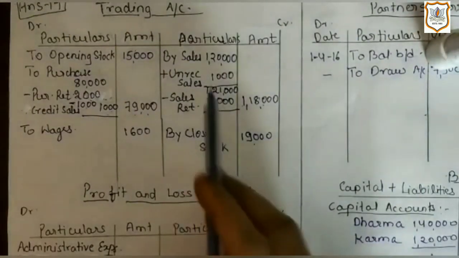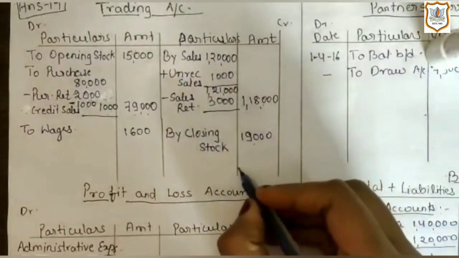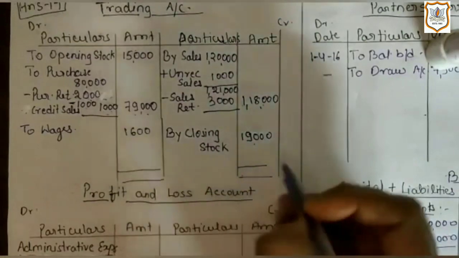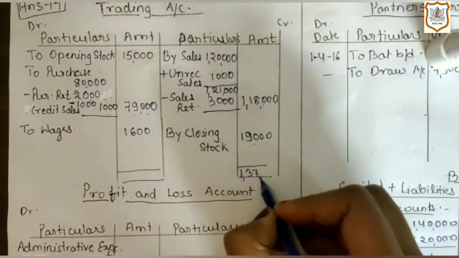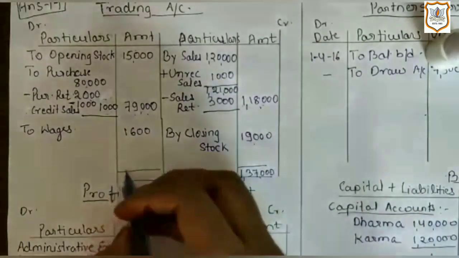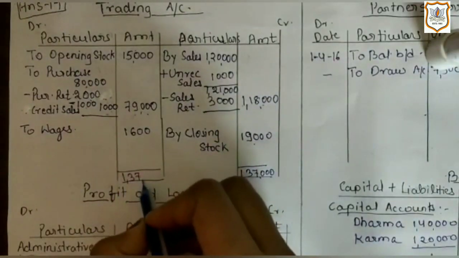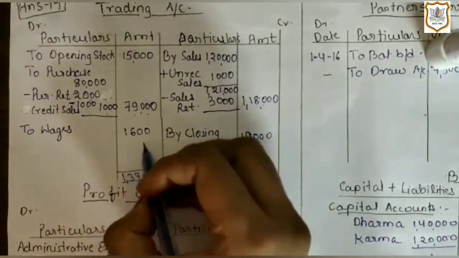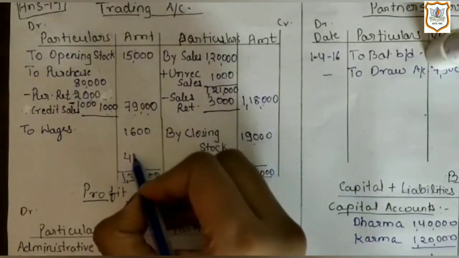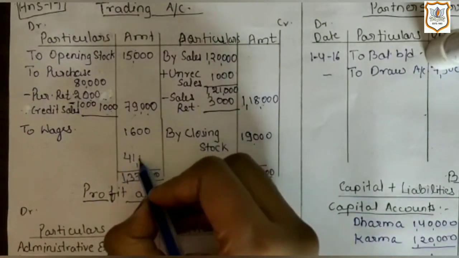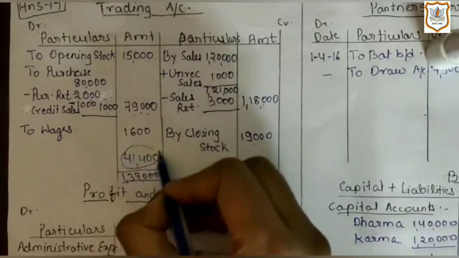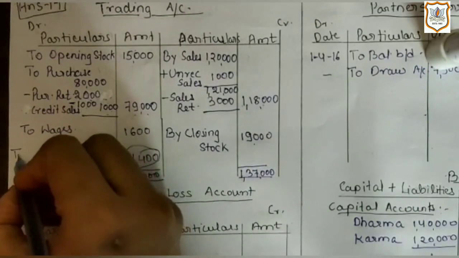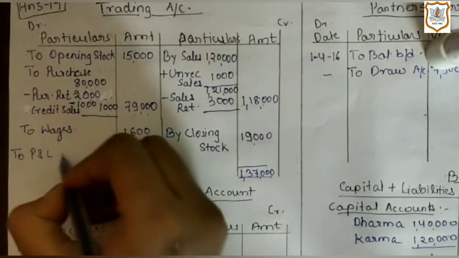Now it's time to close the account. So first we will close trading account. So here total of credit side is more, which is rupees 1,37,000. Here difference will appear on debit side, which is 41,400, which is gross profit, which will be transferred to profit and loss account, P&L account.